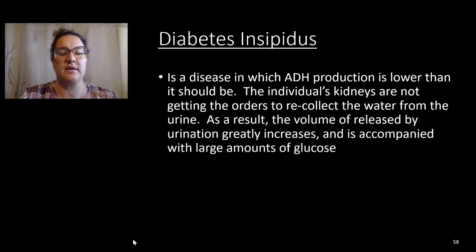Another disorder of the excretory system is known as diabetes insipidus. Now, this is not a blood sugar related diabetes, but a disorder where antidiuretic hormone production is lower than it should be. So the kidneys aren't being told to reabsorb lots of water. The volume of water released through urination is greatly increased and is accompanied with large amounts of glucose, just because the water isn't being reabsorbed and the glucose is also not being reabsorbed.